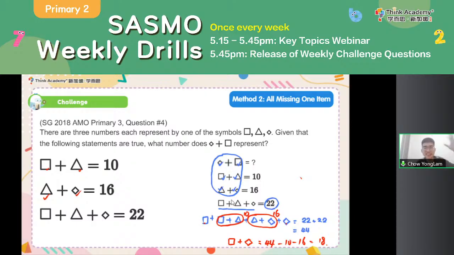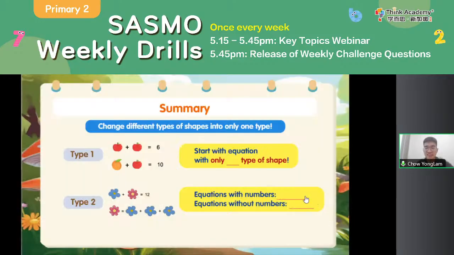So this question is pretty interesting, right? I've introduced you 2 methods to do it: the more versatile find short in long method, and the more specific kung fu for this question, all missing one item. Just add them up and you will get some number of full sets. There are some questions similar to this in your weekly challenges, so do look forward to them. With that, we are finally reaching the summary of this question.